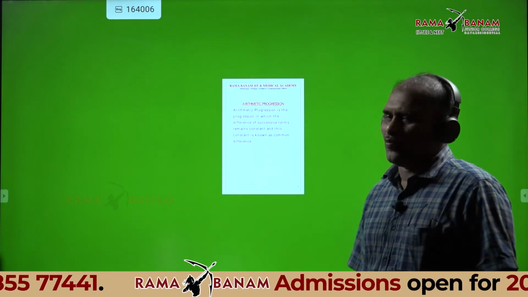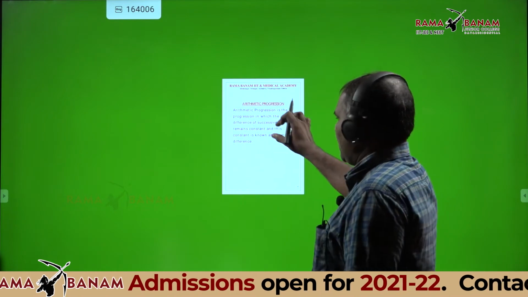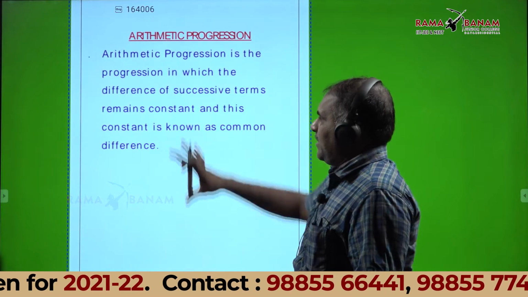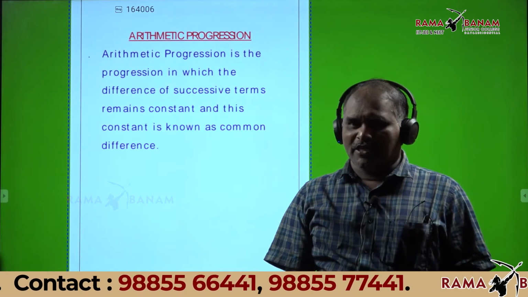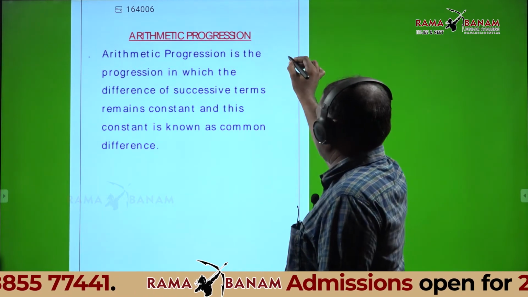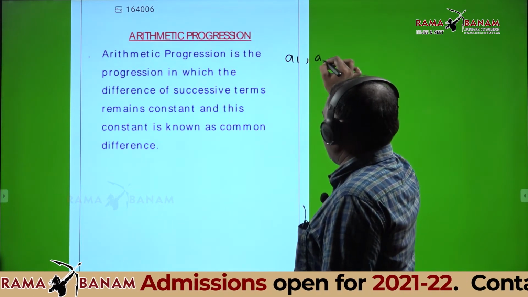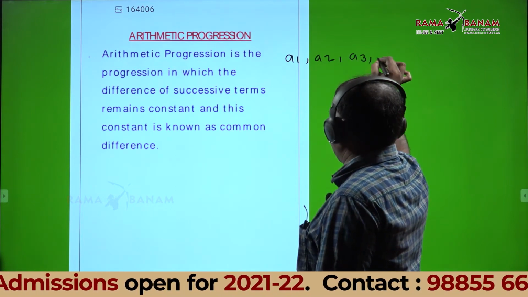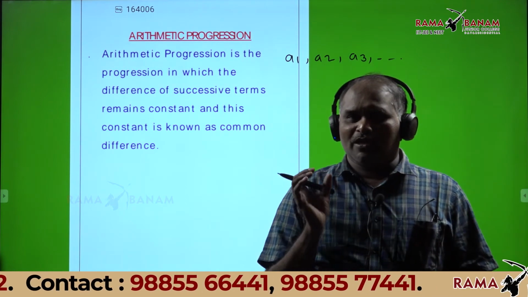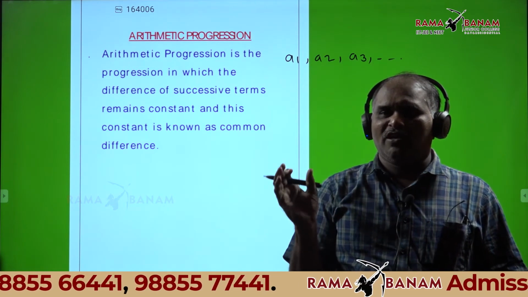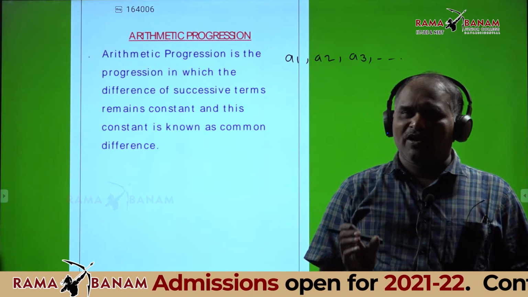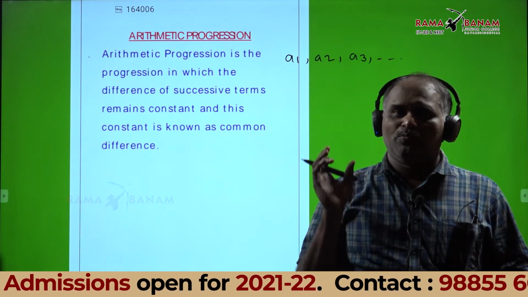What is the definition of an arithmetic progression? Observe, generally in a sequence there will be terms, generally represented as A1, A2, A3, etc. Here the difference of consecutive terms should be the same.